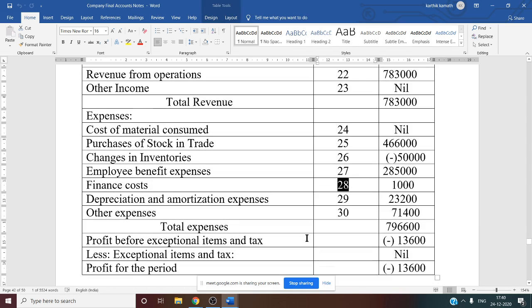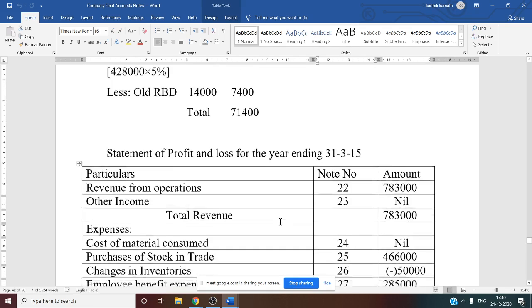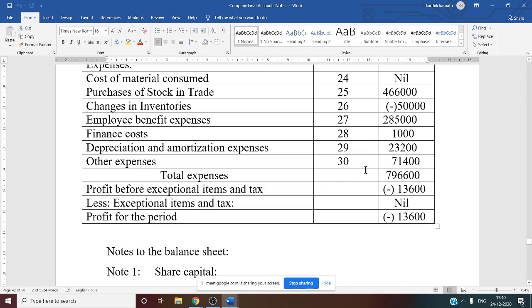Only bank charges 1,000, note number 28. Depreciation and amortization expenses, note number 29, that is 23,200. That is regarding depreciation of fixed asset. Then other expenses, note number 30, final total of other expense, that is 71,400. If you see the working note, last final total we have written.